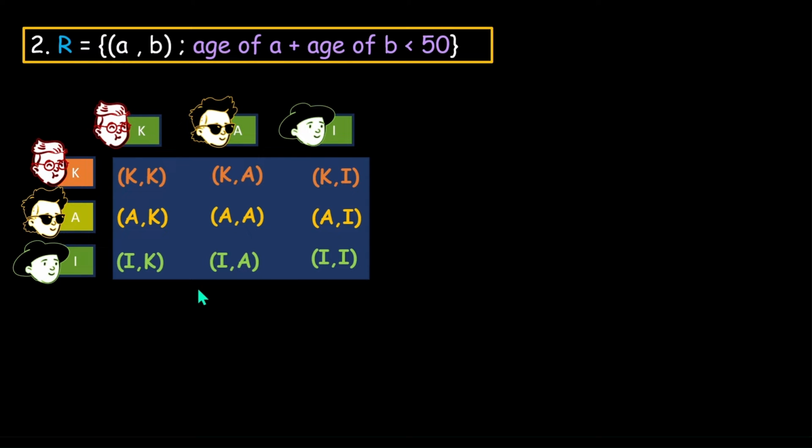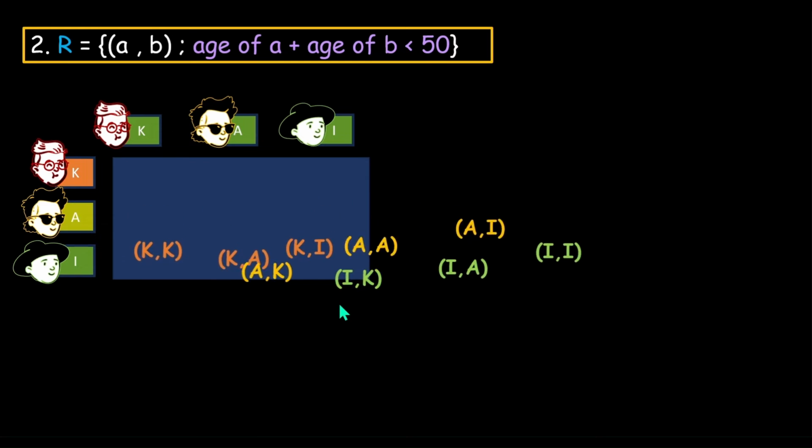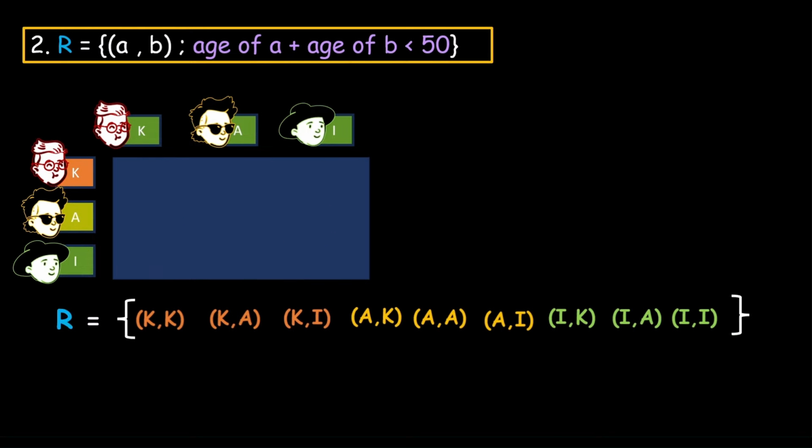And this would be the set of all the pairs that can be formed, right? So this would be a relation, in general, of whatever pairs can be formed among them. So this would be the complete universal set of all the pairs. So this is the relation that Khan has made.